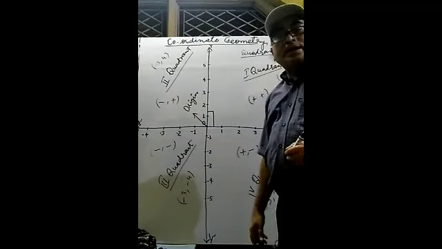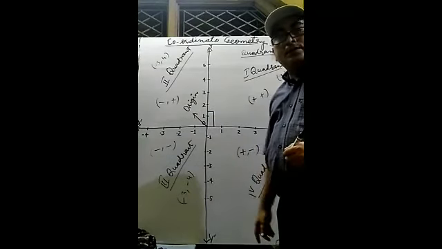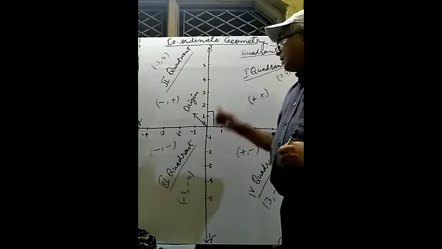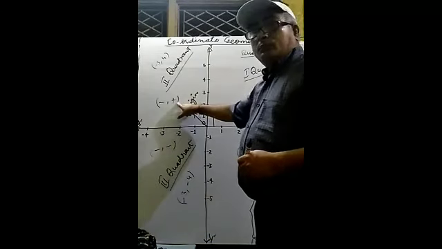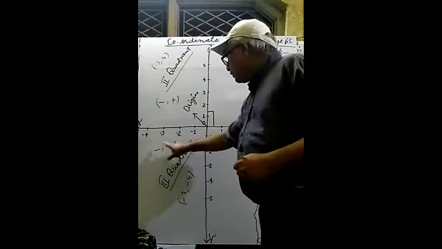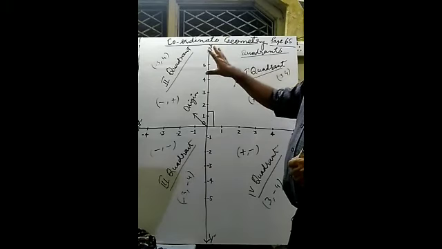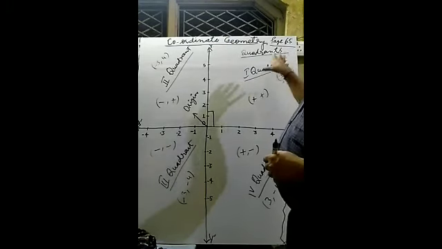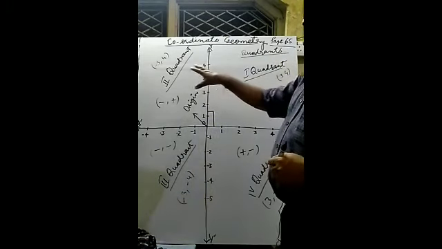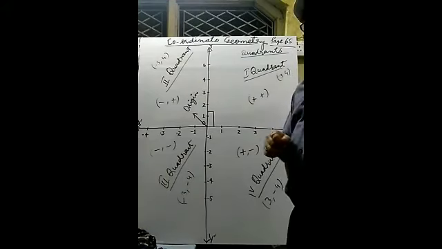I hope you will be able to find out and decide how to locate these points to their particular quadrants. Very easily you can trace those points on the basis of this sign convention. Positive positive, first quadrant; negative positive, second quadrant; negative negative, third quadrant; positive negative, fourth quadrant. In this way we can decide the location, and give the idea of which quadrant the point belongs to.